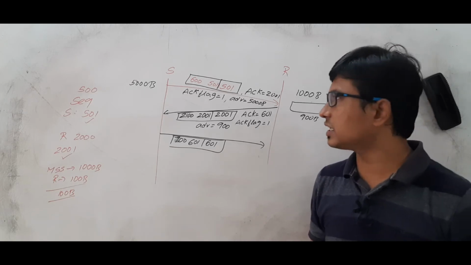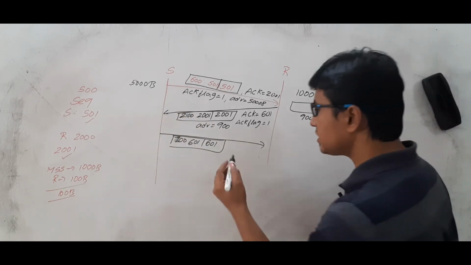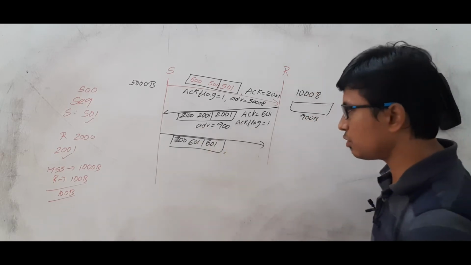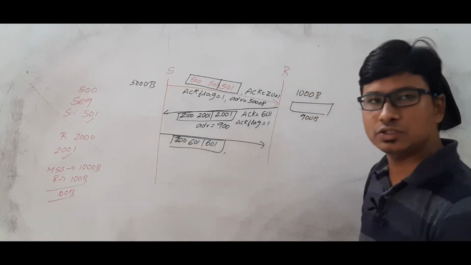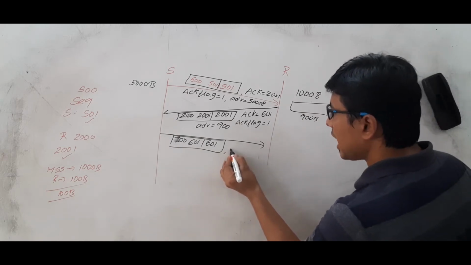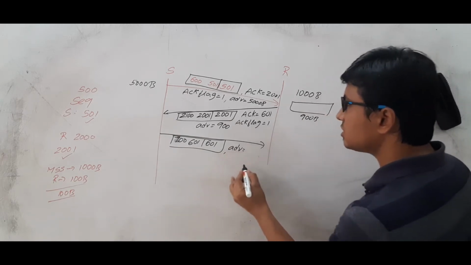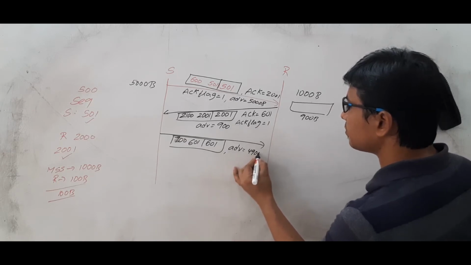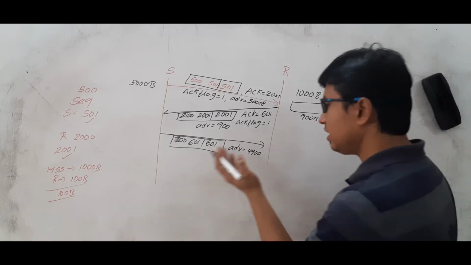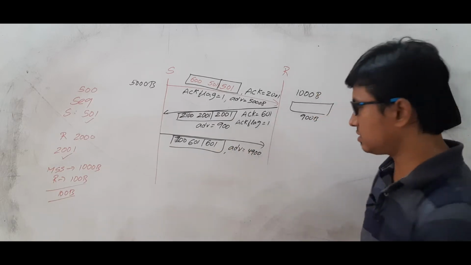Are you able to understand? Now in this next packet, whenever the sender is sending the sequence number 601 with the bytes 601 to 700, it will send the advertisement window as 4900 bytes, because you have sent me 100 bytes, so the remaining left is 4900 bytes.